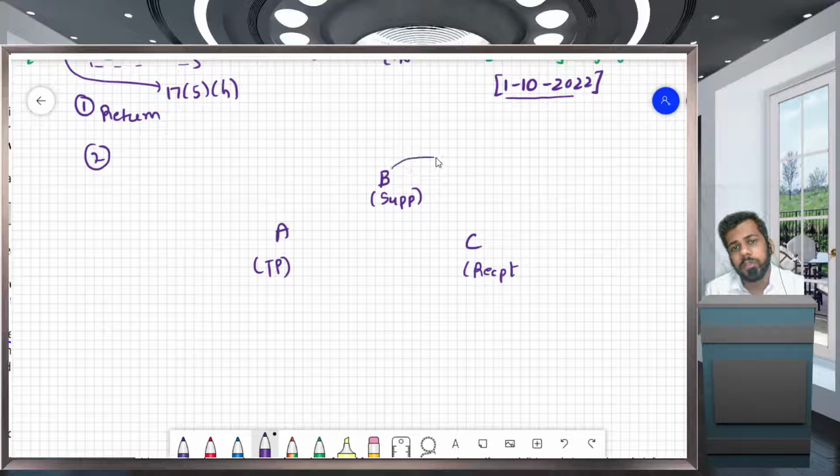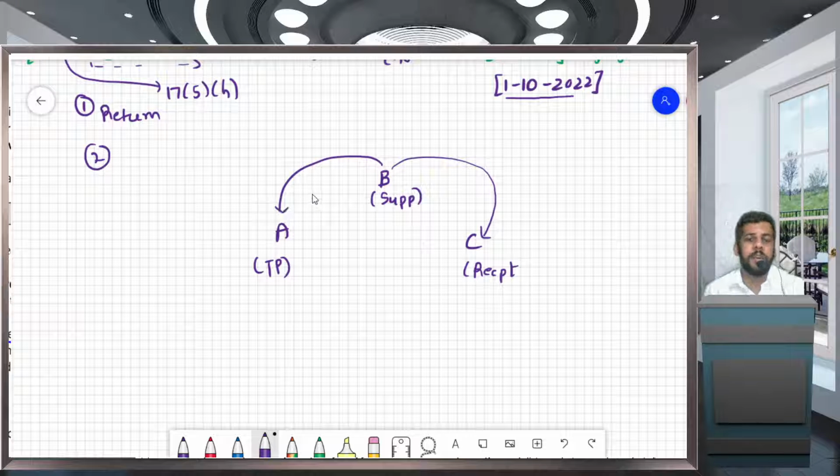The movement of goods is taking place from B to C, but the invoice for this transaction is issued to A. So the e-way bill shall be generated on the location of A or C? Answer is location of C. Why? Because the movement of goods is from B to C, not from B to A. Even if the invoice is issued by B to A, the movement of goods is from B to C.